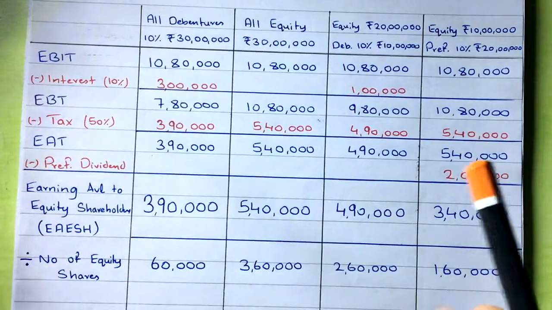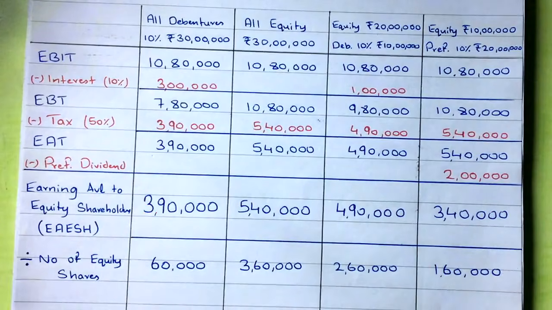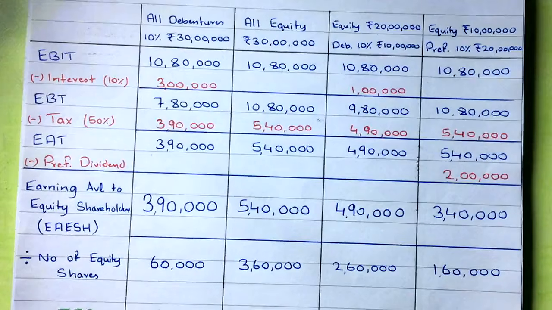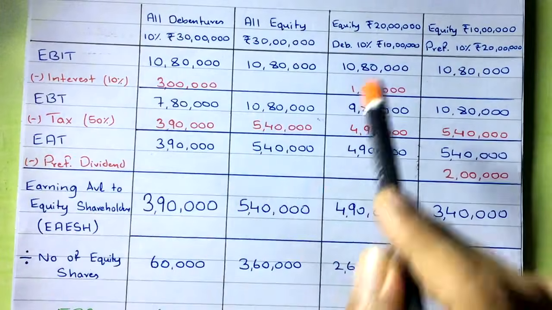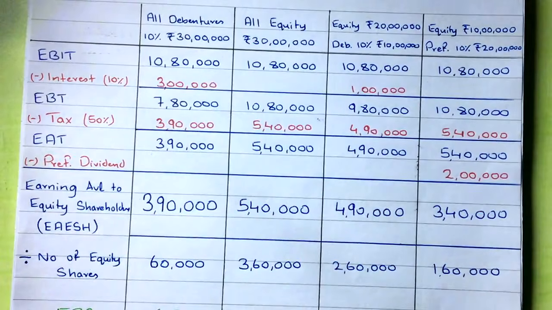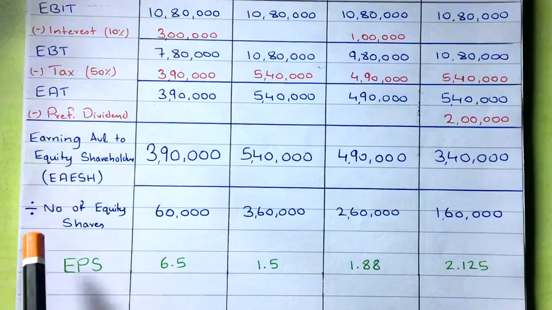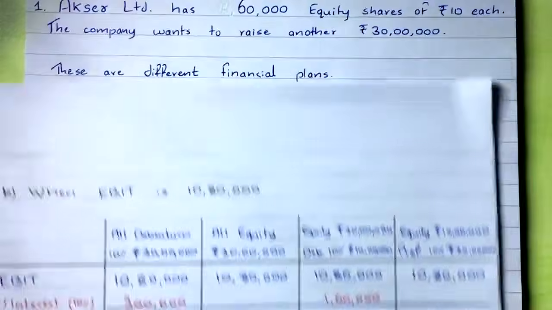They are equity shareholders. So you have to check the wealth of equity shareholders, whether it is maximized or not, if you choose any of these plans. So you are doing this theoretically. So after dividing by the number of equity shares, you will get EPS, and you have to compare the EPS, whichever is the highest, you have to select that plan. Fine. So this is how you have to do it. It's very simple.